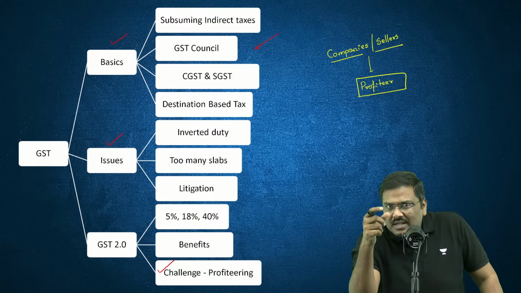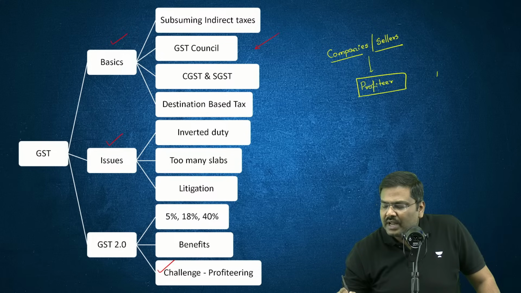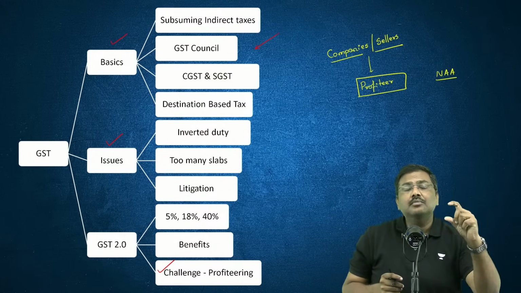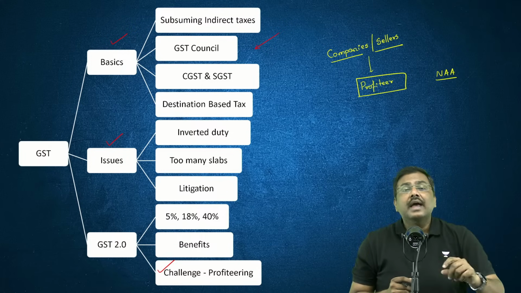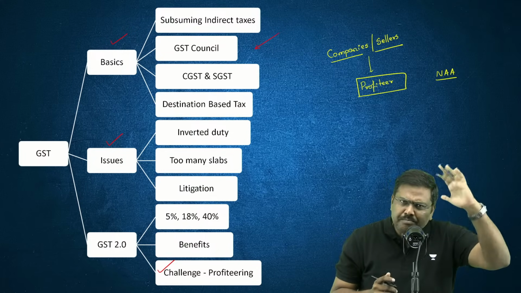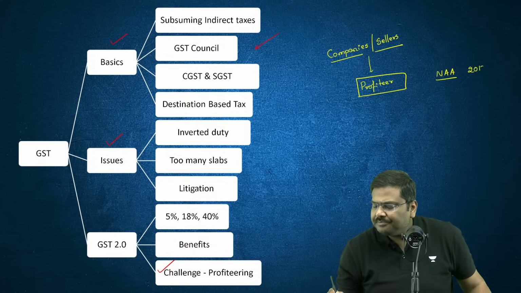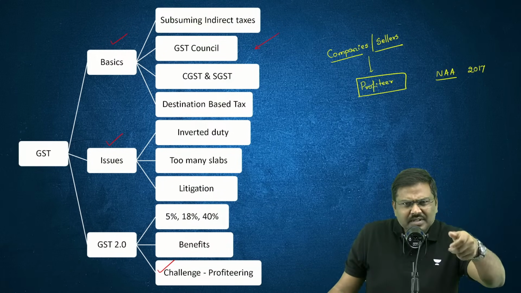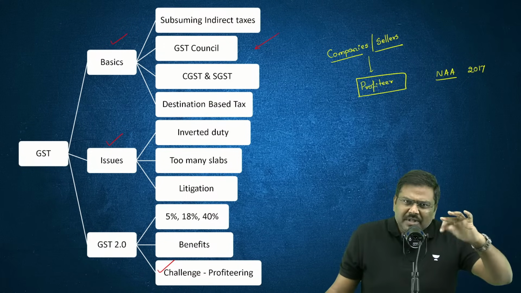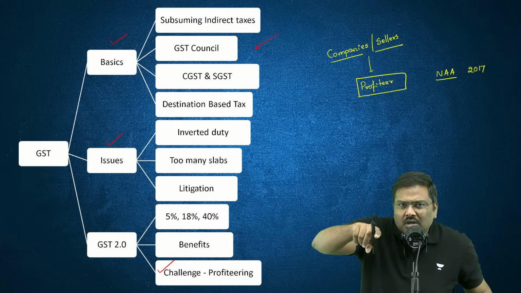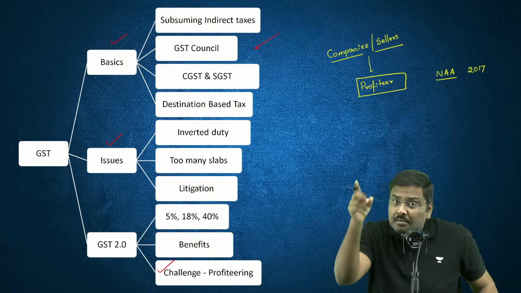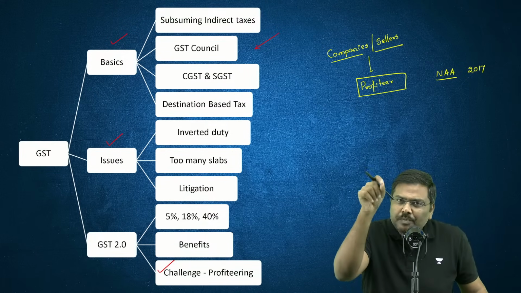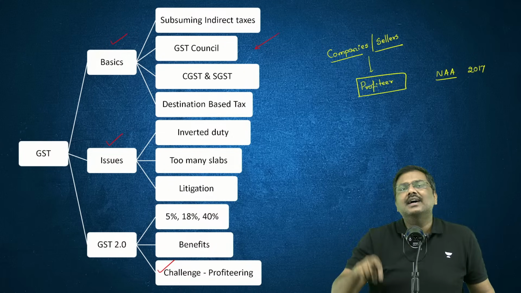Right now, listen to me carefully, we do not have a national anti-profiteering authority. Earlier, there was a body called NAA, the National Anti-Profiteering Authority, which was implemented in 2017. What was its objective? They would conduct investigations and take up cases. If any seller was not transferring the complete benefit of the rate reduction to the buyers, then action would be taken against that seller or company.